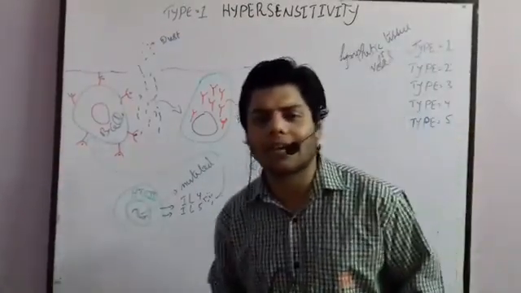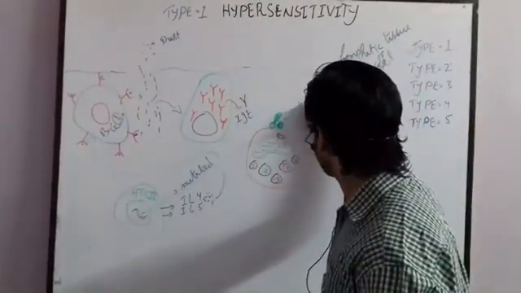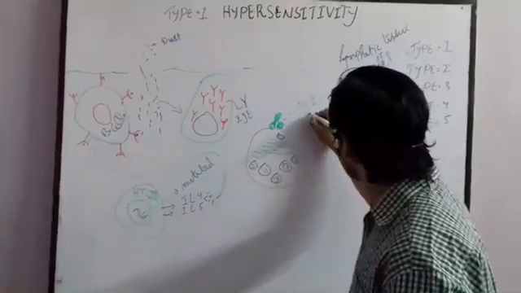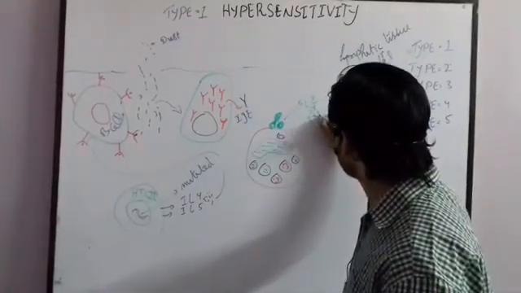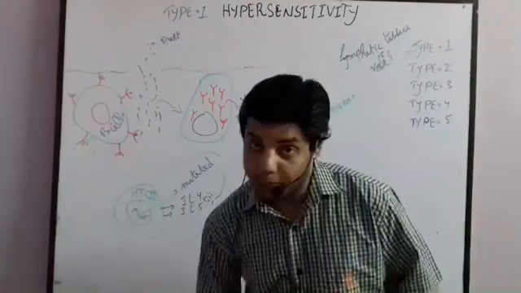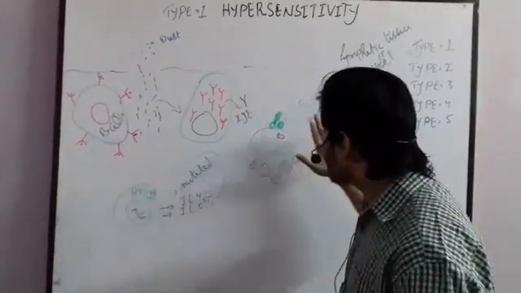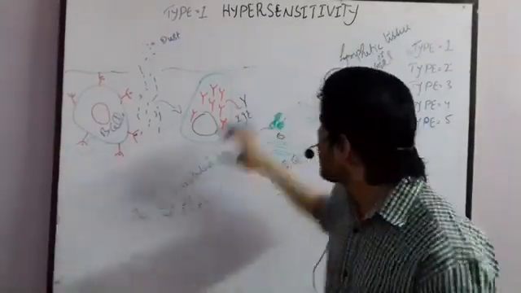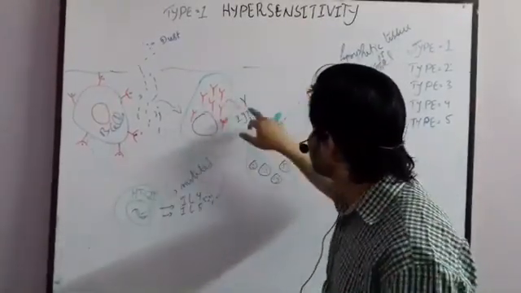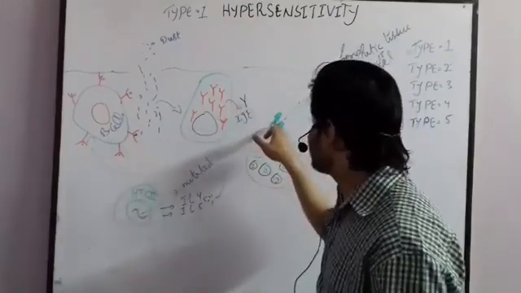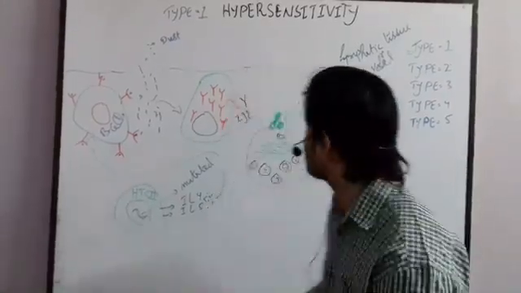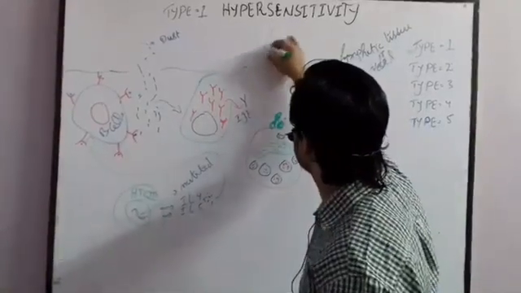Now these are representing the receptors, and we usually call them Fc epsilon receptors, or we also call them IgE receptors. Now why do we call it the Fc epsilon receptor? We call it the Fc epsilon receptor because the IgE, meaning the immunoglobulin or antibody, will connect to those receptors, but their Fc portion will be connected. If you know, IgE has two structures.